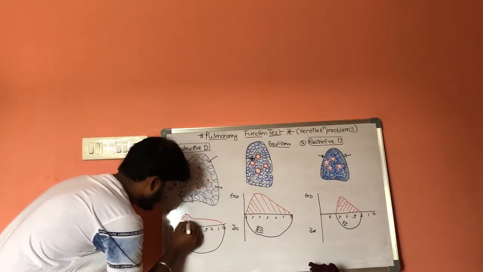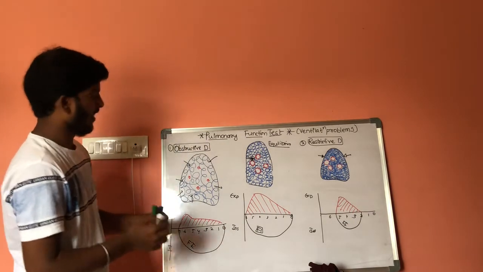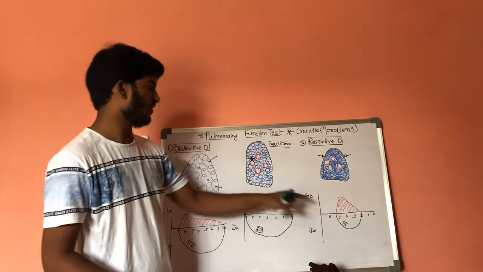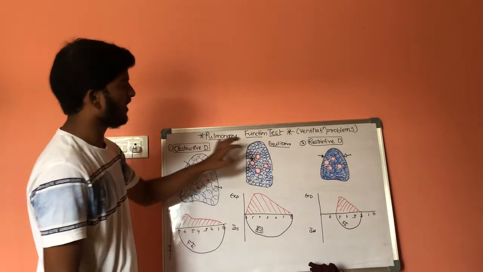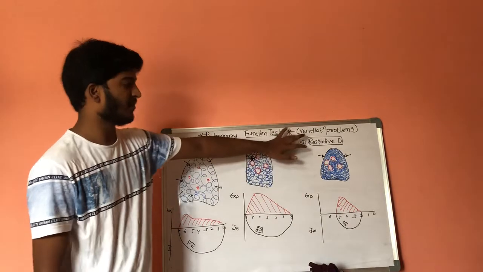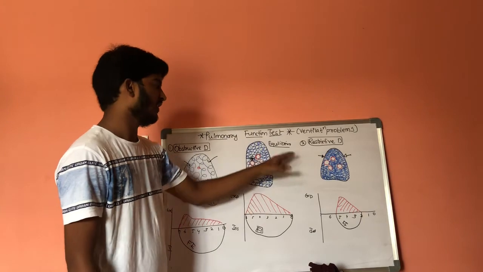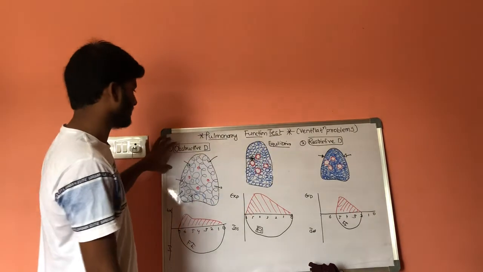This is a condition of obstructive disorders, and this is a condition in restrictive disorders, and this is normal. This is our pulmonary function test under ventilation process, in which this is the normal condition with no abnormalities, and this is restrictive disorders, and these are obstructive disorders.